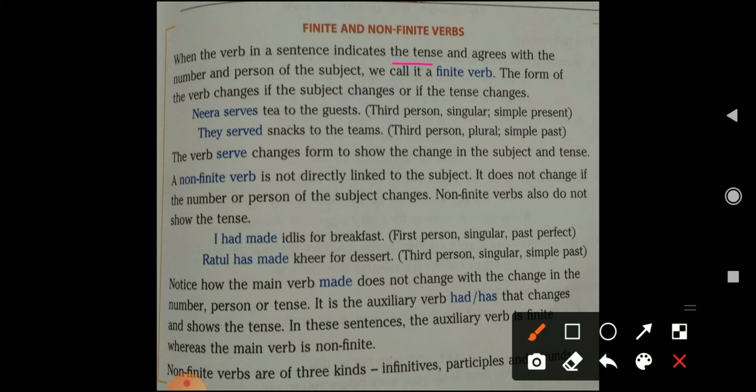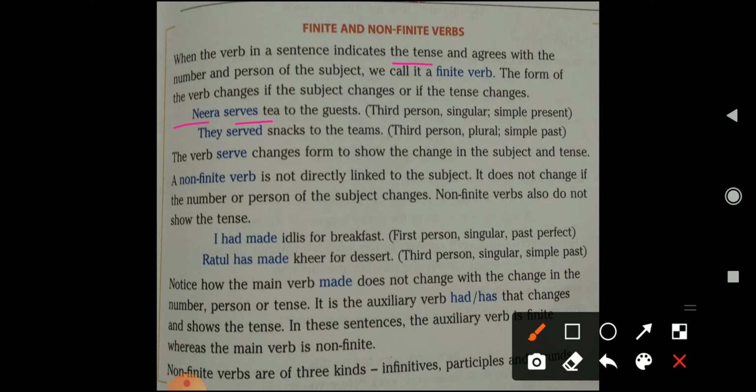So here Neera serves tea to the guest. Here Neera is given, so as it is joined to the verb, it agrees with the subject, and plus serves indicates that it is a present tense. So a verb which agrees with the subject in number and person, plus if it tells us about the tense of the sentence, that verb we call a finite verb.